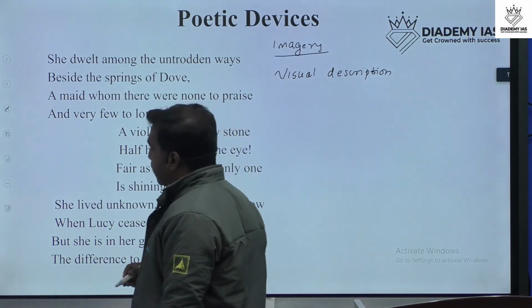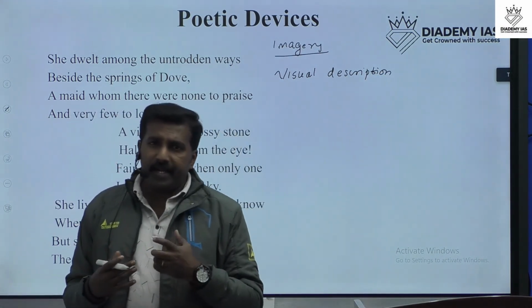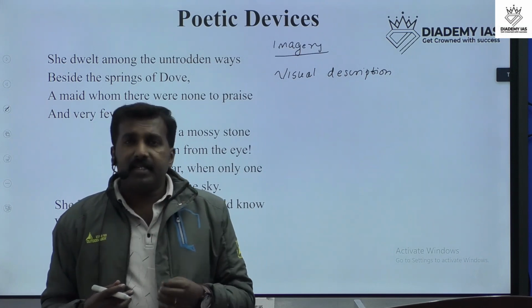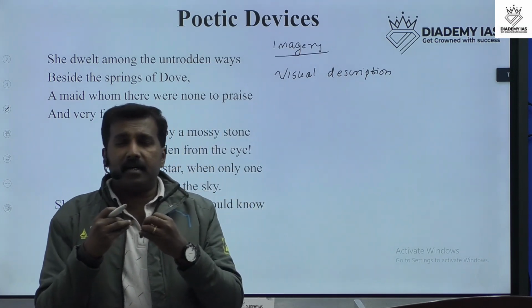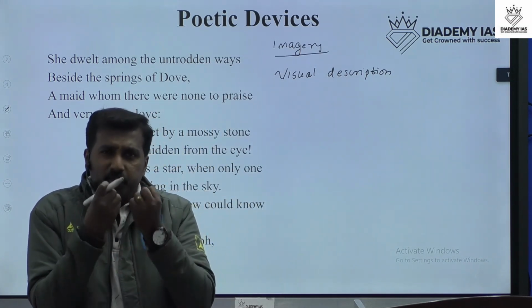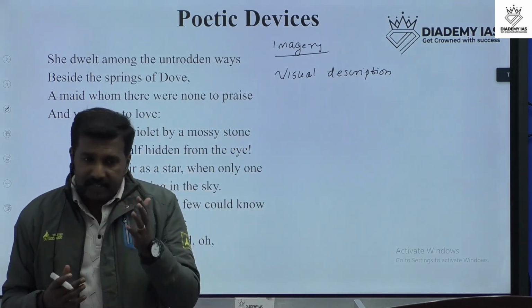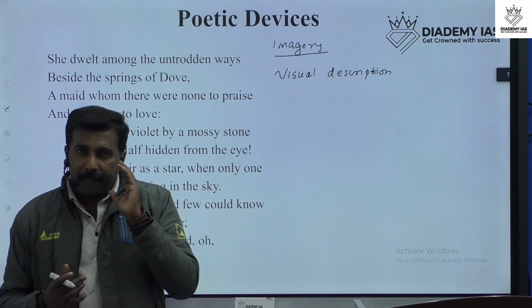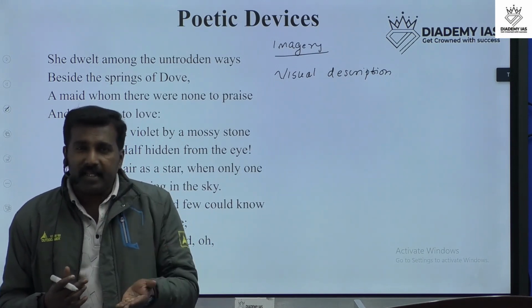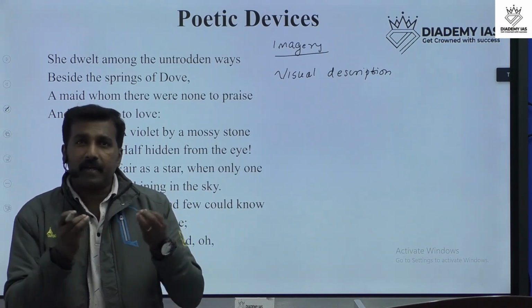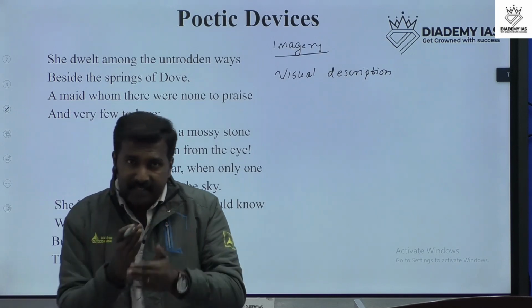What is visual description? That means the poet tries to convey an idea and forces the readers to think like the poet thinks. When we read, the poet tries to convey some sort of imaginary description to the readers, in an imaginary way.